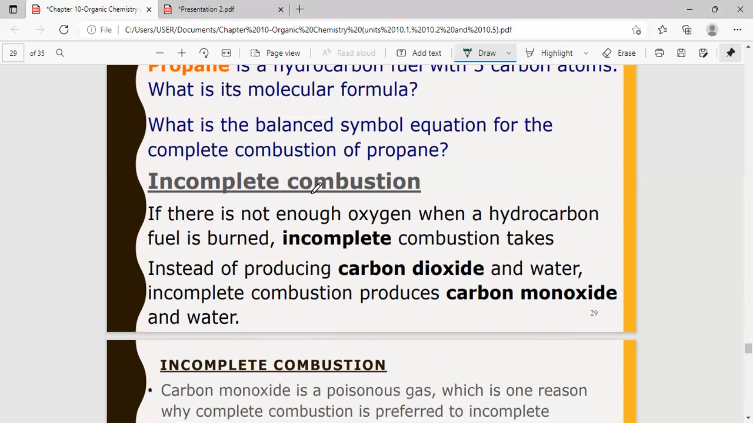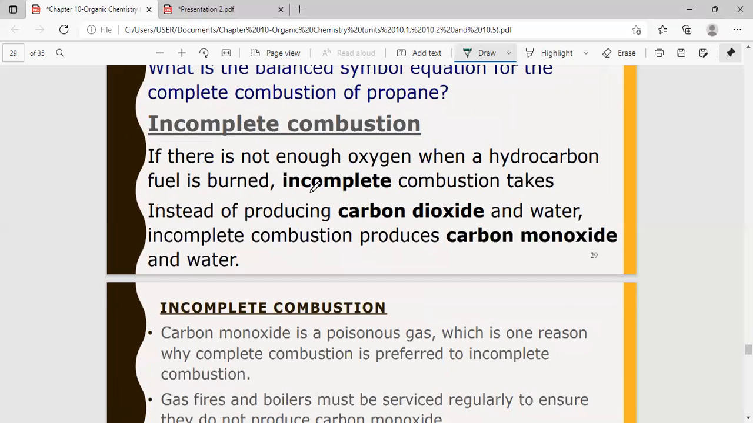All right, so now let's move on to a little bit more on incomplete combustion. Incomplete combustion takes place when there is not enough oxygen. And during incomplete combustion, what happens? Instead of carbon dioxide, carbon monoxide is formed together with the water. So remember, during complete combustion you get carbon dioxide gas, and during incomplete combustion, carbon monoxide is formed.